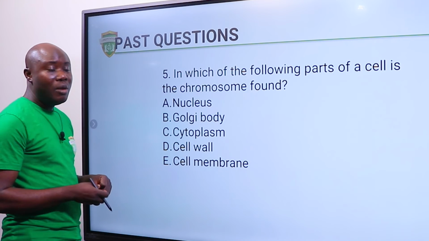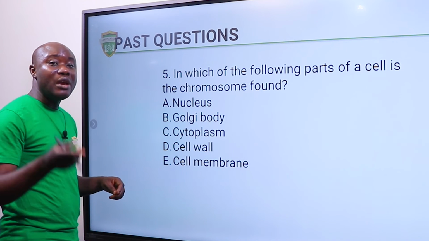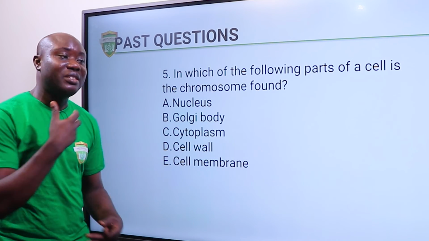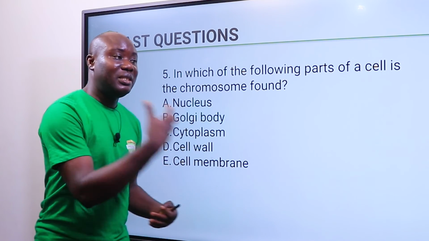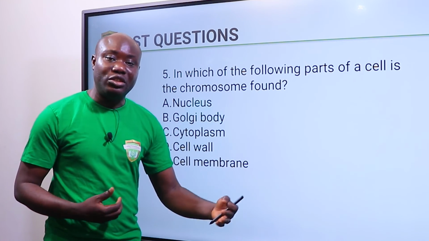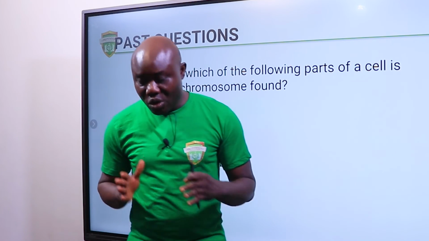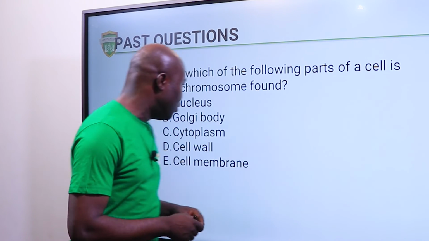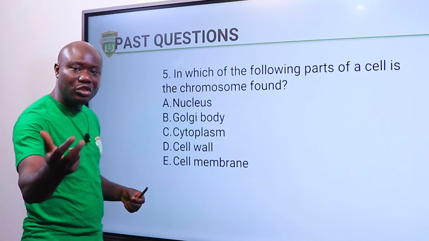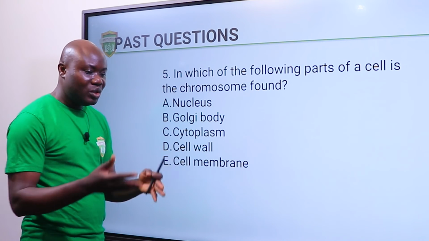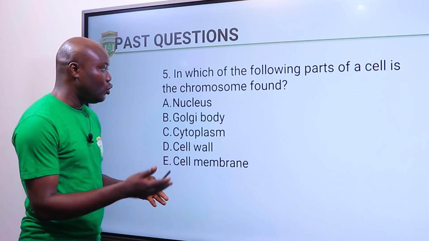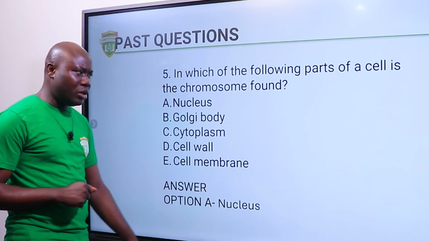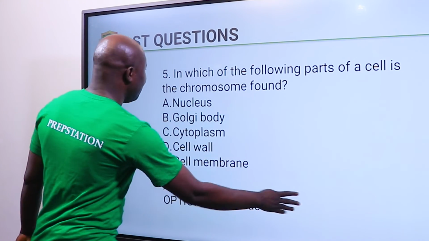The answer is nucleus, because it is in your nucleus that you have genetic material. What are genetic materials? They are materials that facilitate inheritance. They are materials that facilitate what? Heredity, such that traits or characters from the parents can be transferred to their children. So we have your gene, we have your chromosome. Those are organelles that help us to carry out that process. So let's see if we are correct. Yes, nucleus. So let's move to the next question.